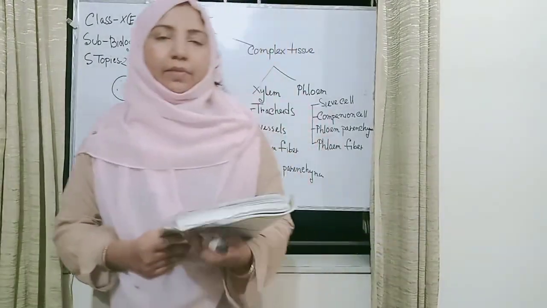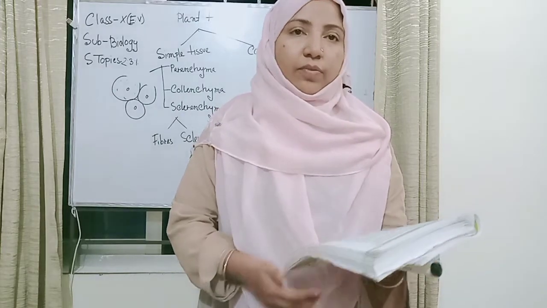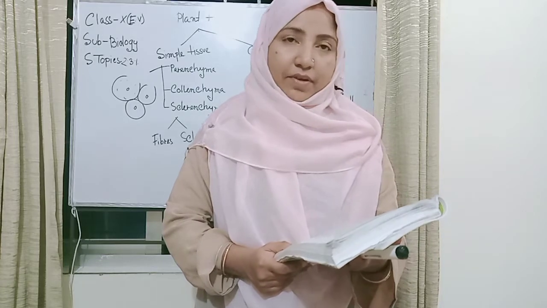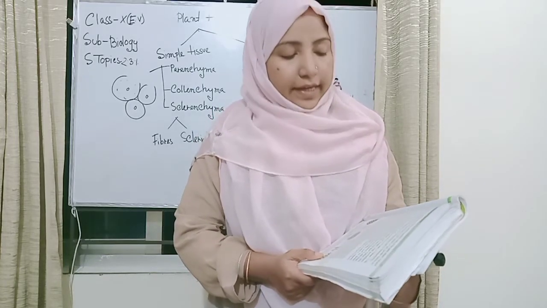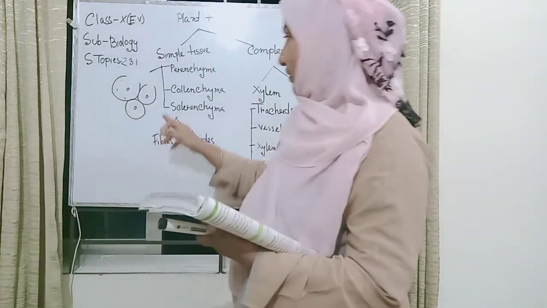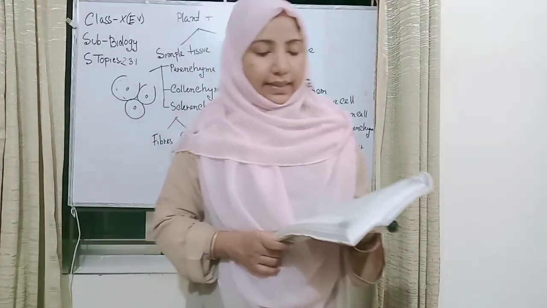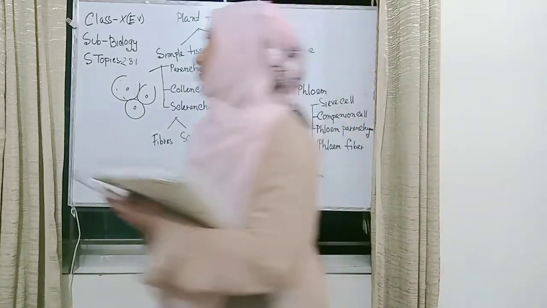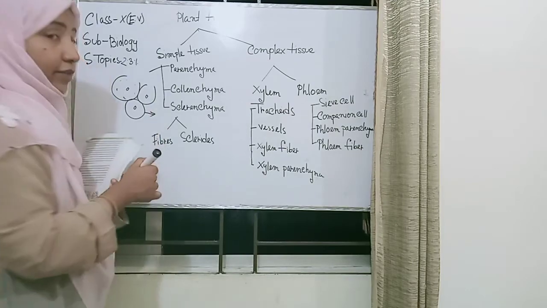Now, parenchyma. Parenchyma cells are seen in almost every part of a plant. Cells of this type are living, isodiametric, thin-walled and turgid with protoplasm. Intercellular space is found in parenchyma cells. This structure is the intercellular space, and the cells are thin-walled, and the walls are composed of cellulose.